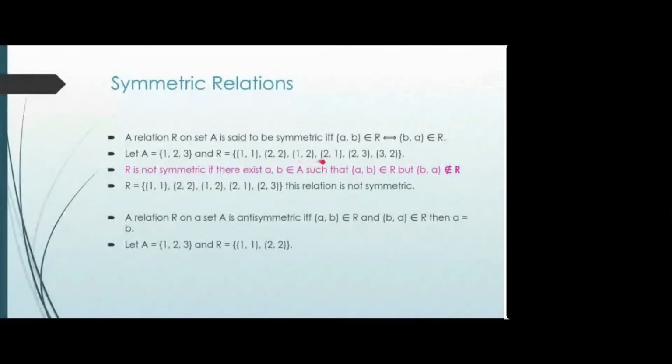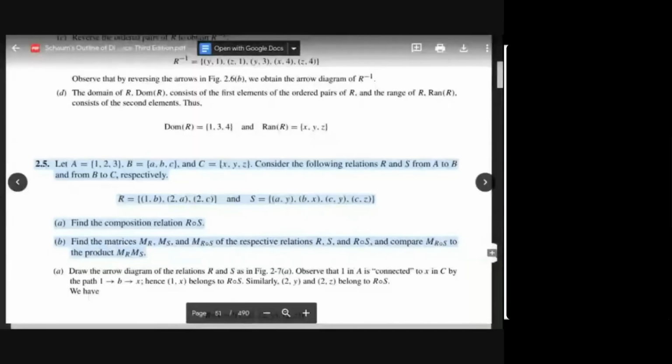In this relation, if I add 3,3, it will be a symmetric reflexive relation, but it won't be an antisymmetric relation. Okay, for that I'll give you another example. Other than checking whether they are reflexive or irreflexive and symmetric or antisymmetric, you can't check it because there are two sets associated with these relations here, and what we were talking about was one set. So just leave that part.